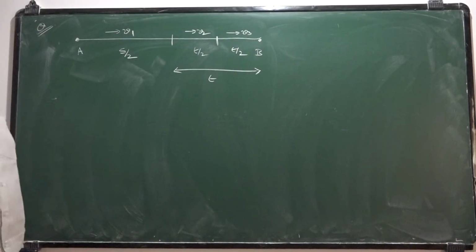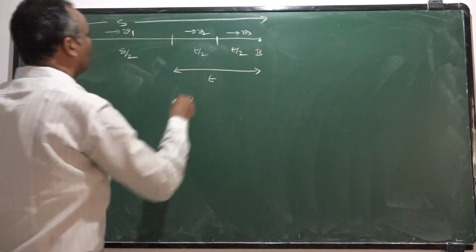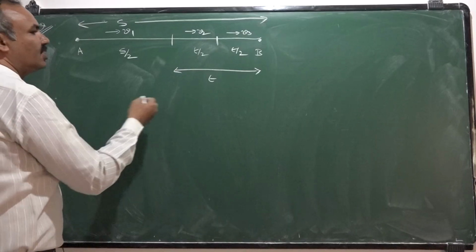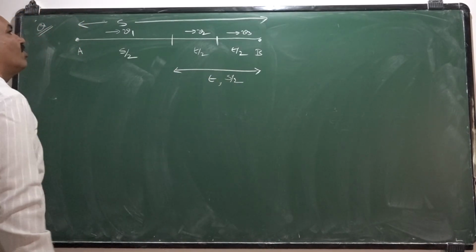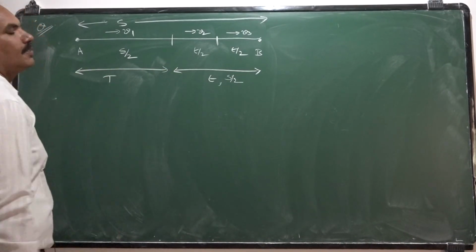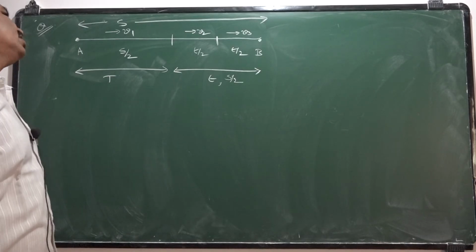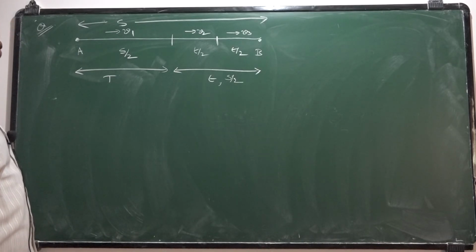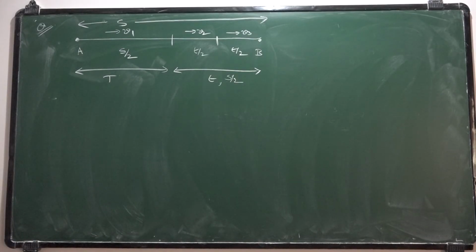Here the total distance to be traveled is S. In the first part it covered S by 2. In the second part it covers again S by 2. The time taken for covering the first part, let it be capital T. That is not known to us. The second part of the journey distance is covered in two equal half intervals of time with V2 and V3. Anyway, any problem that is given, you should go with the general idea. What is the general idea?